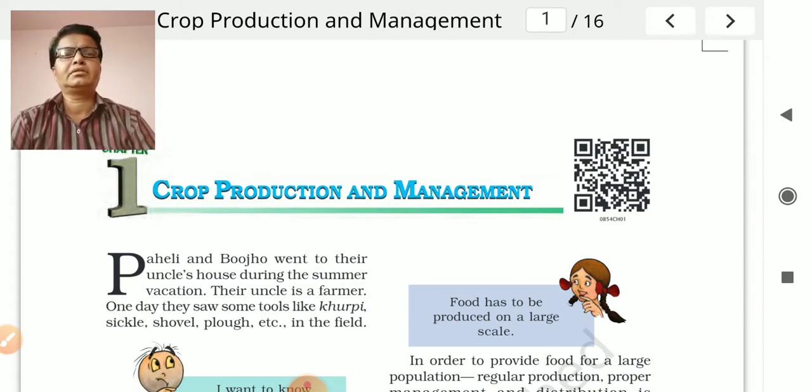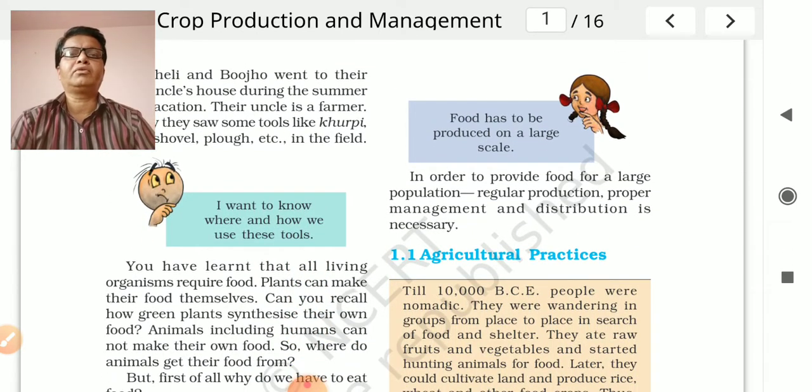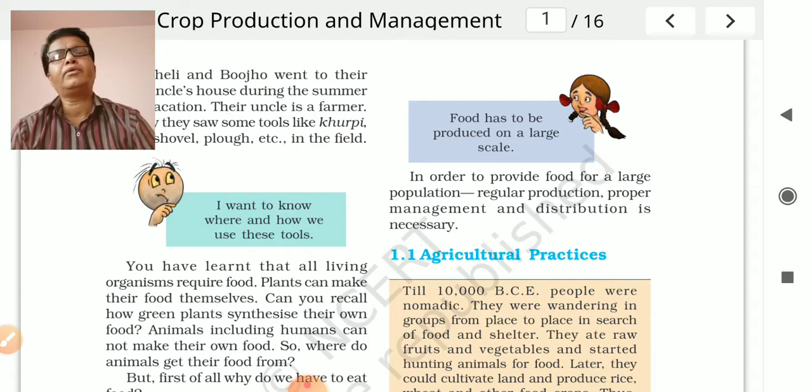For example, you have learned that all living organisms require food. Everybody knows that all living organisms require food material. For what purpose do they require it? For doing any activities, for surviving, for getting energy also. The plants can make their own food by the process of photosynthesis. Can you recall how green plants synthesize their own food because of photosynthesis?